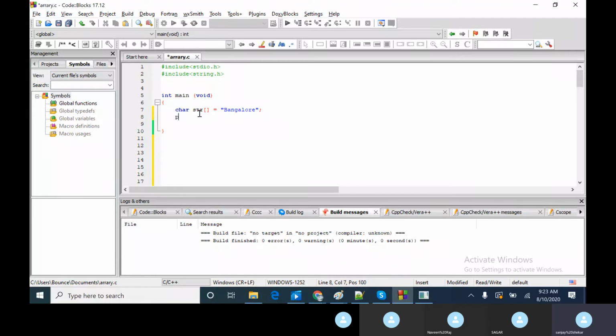Let me try to print this: printf "my string is %s".